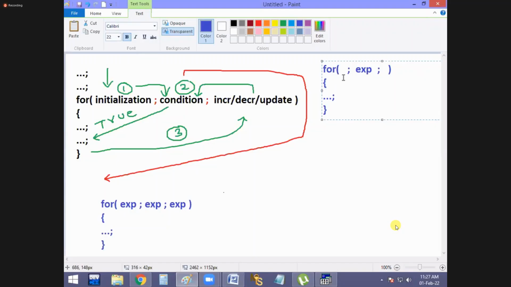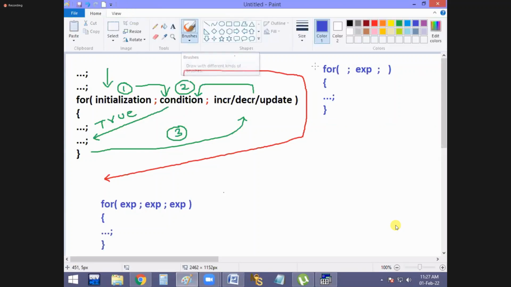Now see this, still you are having how many semicolons? Now the compiler treats the first part as initialization. It is the conditional part. It is the increment or decrement part. Remember that. In a for loop, before the semicolon the part is called initialization, and after the semicolon it is called condition. After the second semicolon, increment. Now, but still, how many semicolons do you have to maintain? It is compulsory.